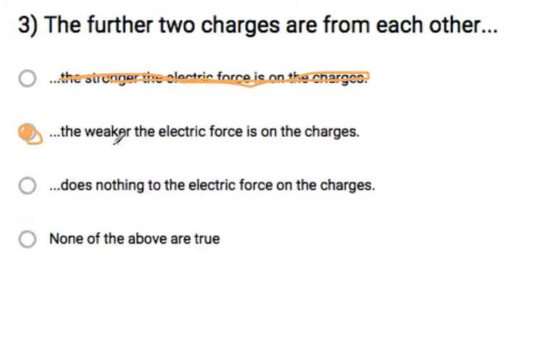The weaker the electric force is on the charges. So the closer you have them together, the stronger. The farther away they are, the weaker. And that is the multiple choice section. Hopefully that helped you a little bit.